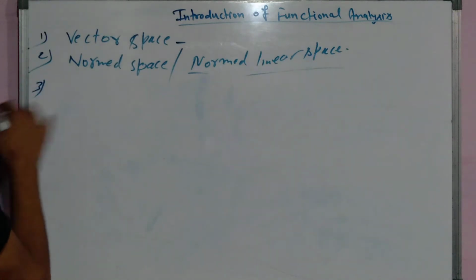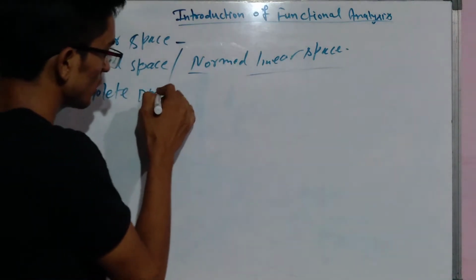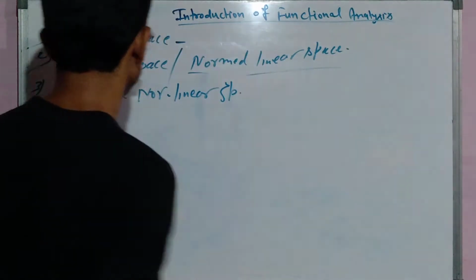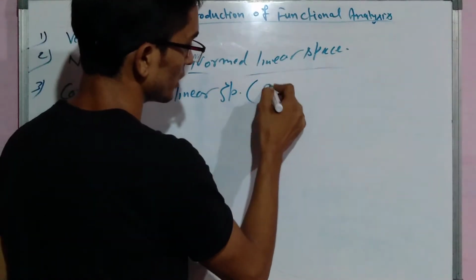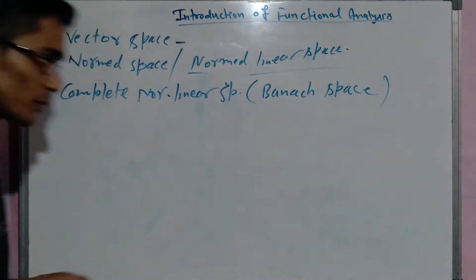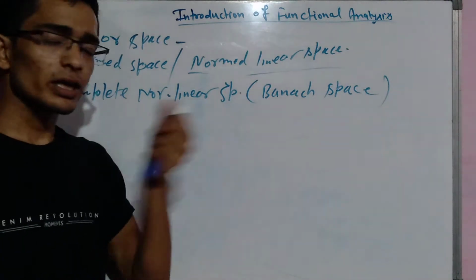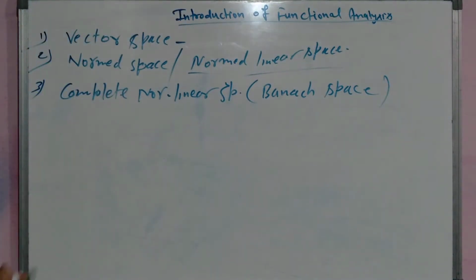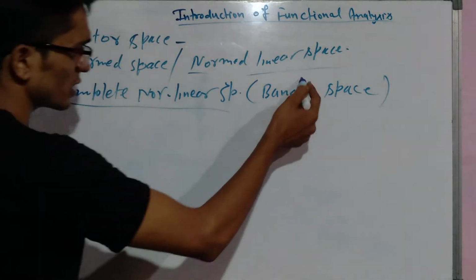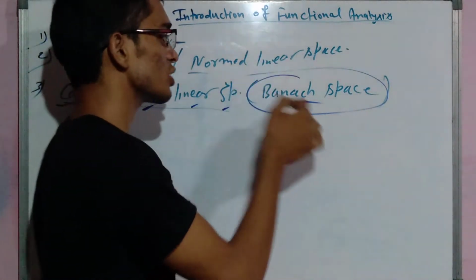After it I will talk about complete norm linear space, which is called Banach space. We will talk about what a Banach space is. When we read complete normed space, then we call it a Banach space. This is the definition of a Banach space: a complete normed linear space is called a Banach space.